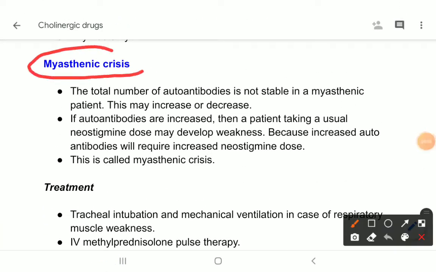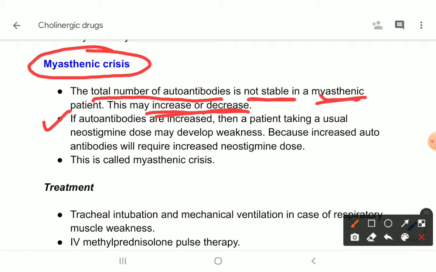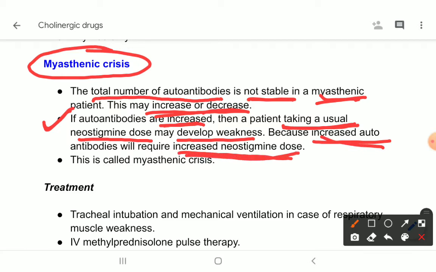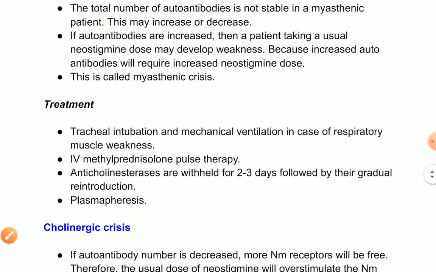Now, what is myasthenic crisis and what is cholinergic crisis? So, myasthenic crisis. Look here, the total number of autoantibodies is not stable in a myasthenic patient. This may increase or decrease over time. If autoantibodies are increased, then a patient taking a usual neostigmine dose may develop weakness, because increased autoantibodies will require an increased neostigmine dose. Okay, that is easy to understand, and this condition is called myasthenic crisis.